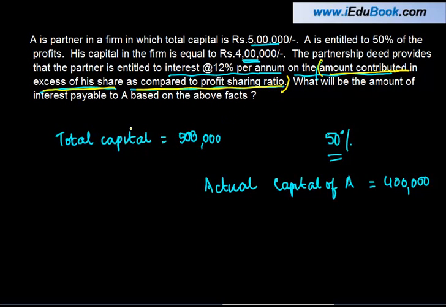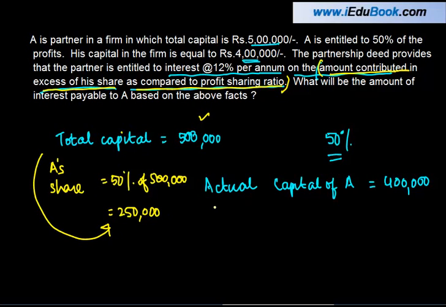So the total capital here is 5 lakh. A's share is 50% or 50% of 5 lakh, 250,000, right? So his actual share should be 250 while what he has contributed is 4 lakh, right? So what is the excess if I have to calculate the excess?